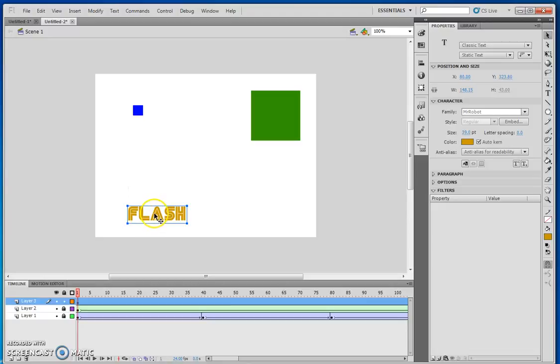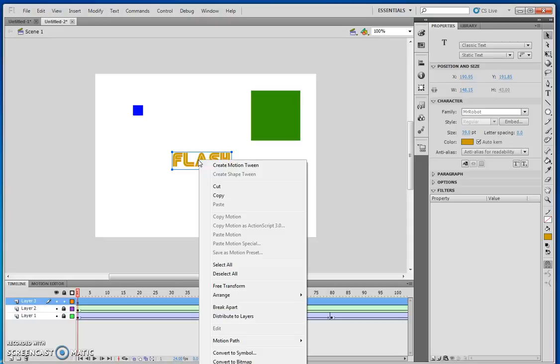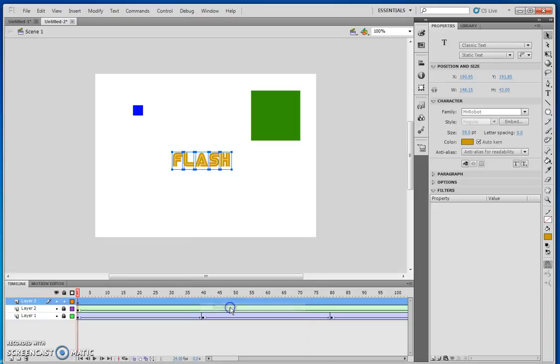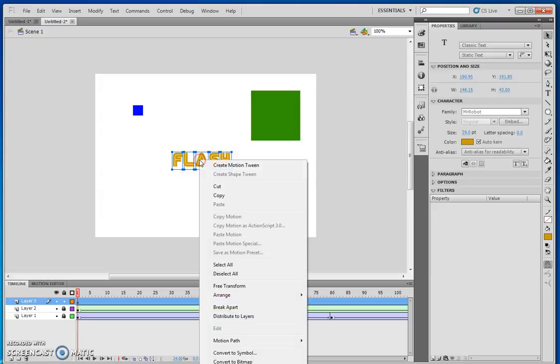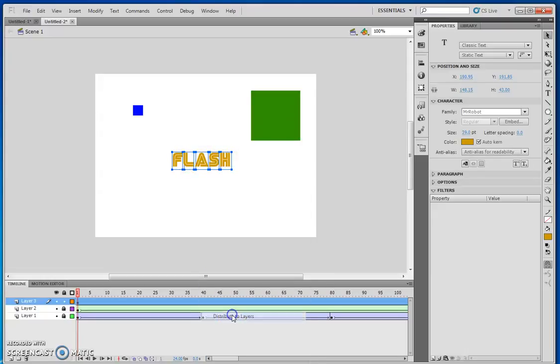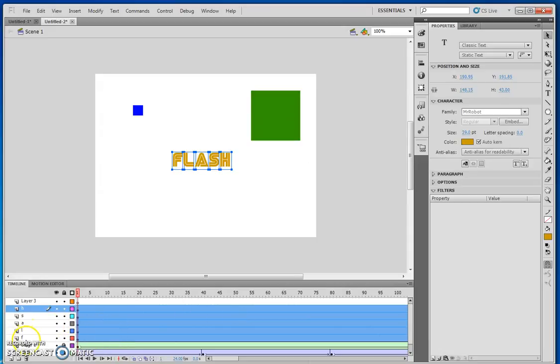So if I right click on it, I get some options down here called break apart and distribute to layers. So if I break it apart first, you'll notice that it goes into 5 objects, one for each letter. Then I right click again and I go distribute to layers. It will put each letter on its own separate layer.